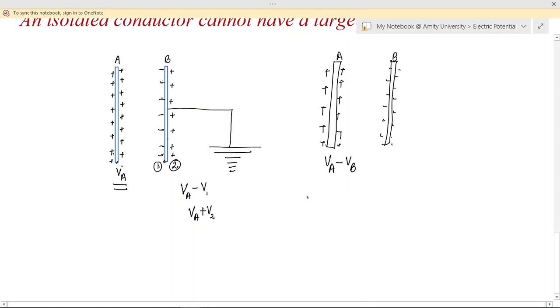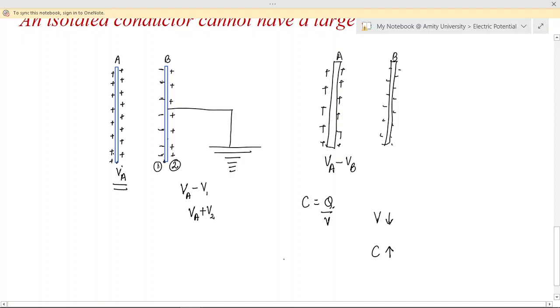Now capacitance is equal to Q upon V. We know that capacitance is equal to Q upon V. For the same charge, if we decrease V, what is the impact on C? Definitely C is going to increase.